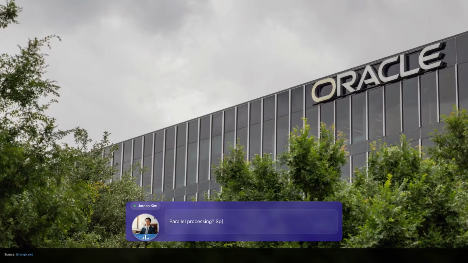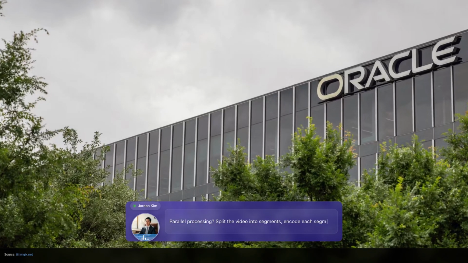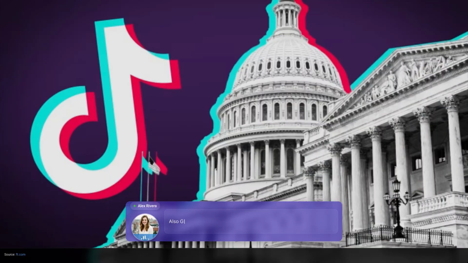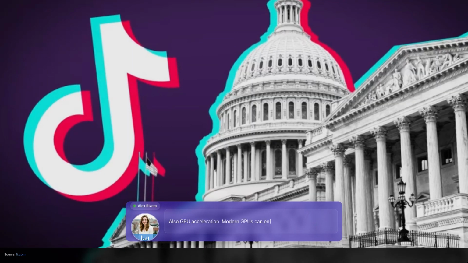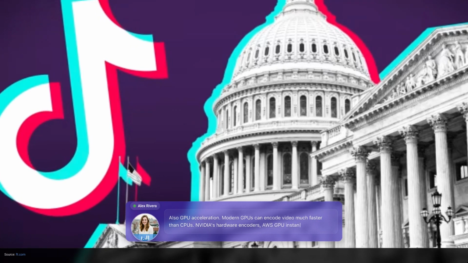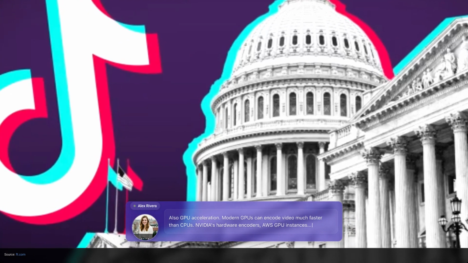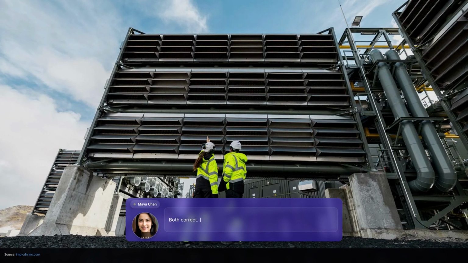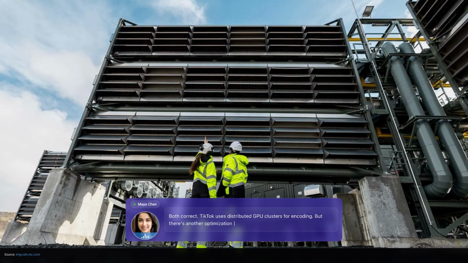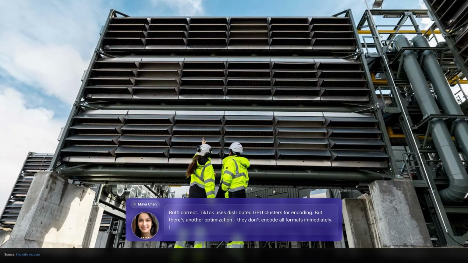Parallel processing. Split the video into segments, encode each segment separately on different machines, then concatenate results. Also, GPU acceleration. Modern GPUs can encode video much faster than CPUs. NVIDIA's hardware encoders, AWS GPU instances. Both correct. TikTok uses distributed GPU clusters for encoding, but there's another optimization. They don't encode all formats immediately.